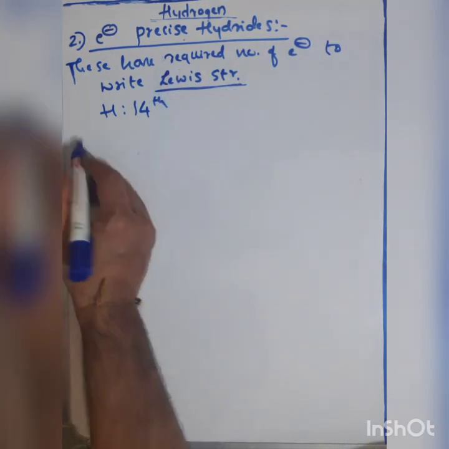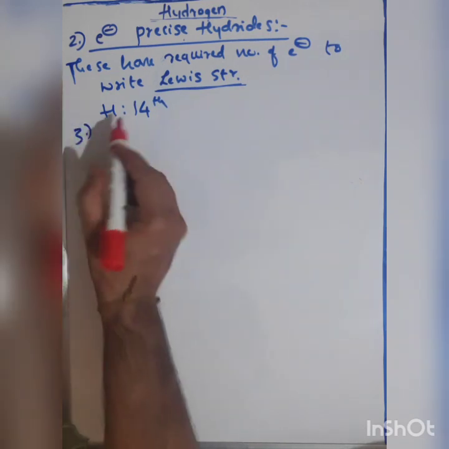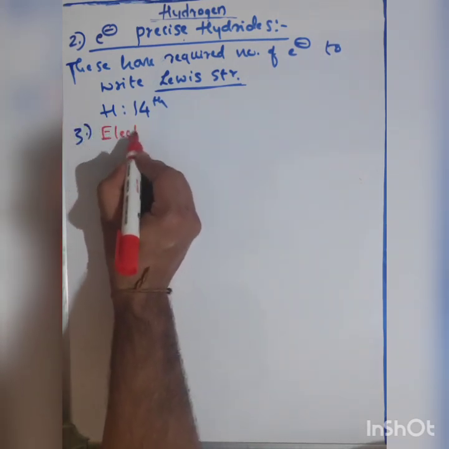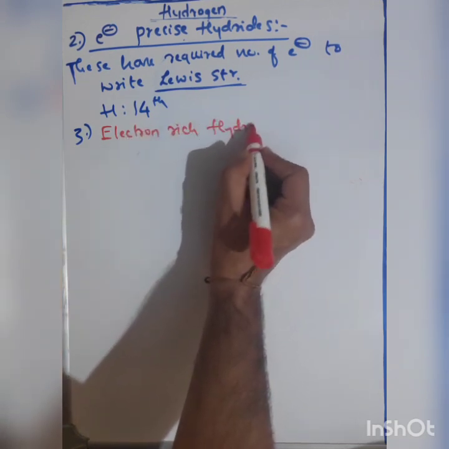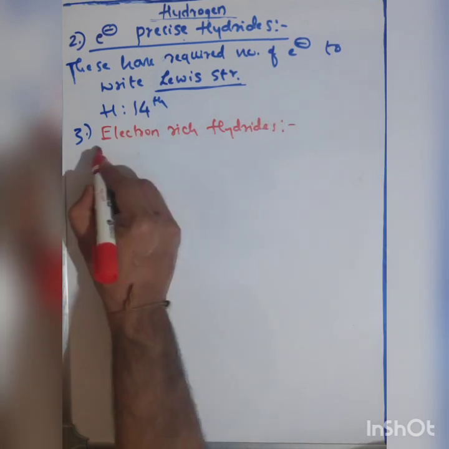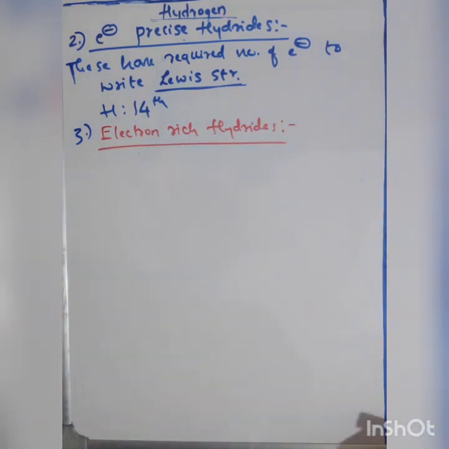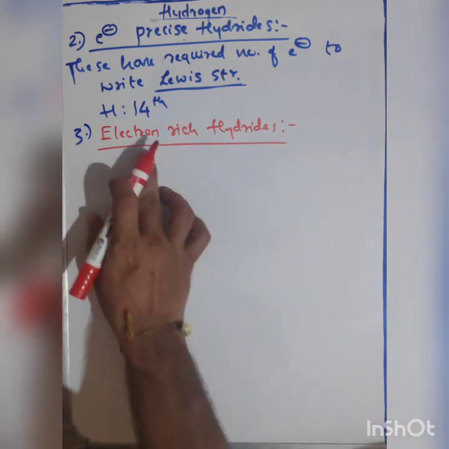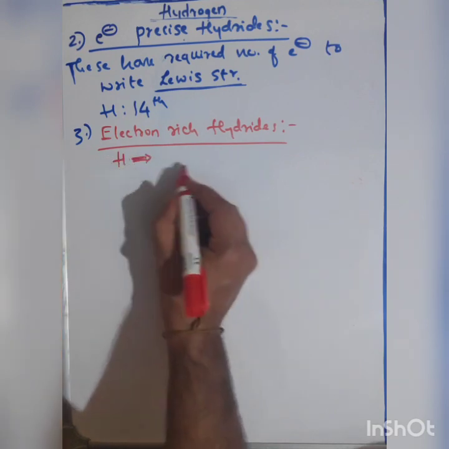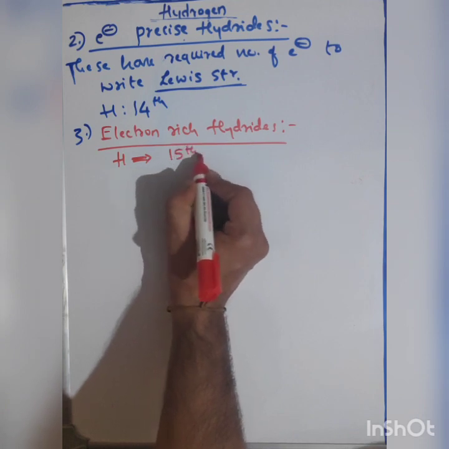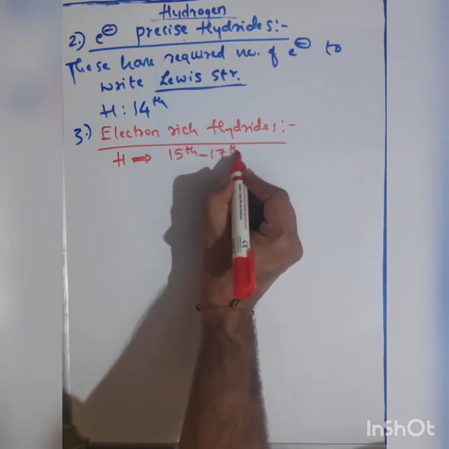Next one, electron rich hydrides. These hydrides have more electrons. They are formed when hydrogen combines with elements of the 15th group to the 17th group.